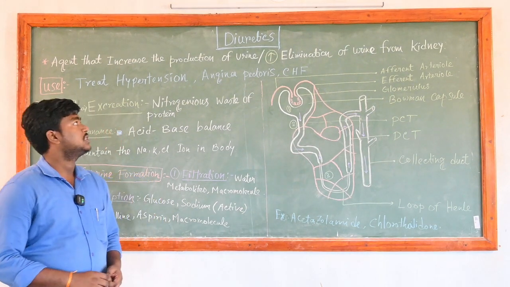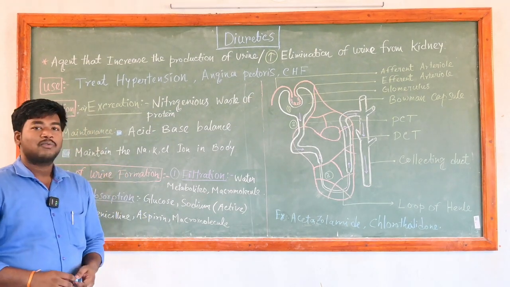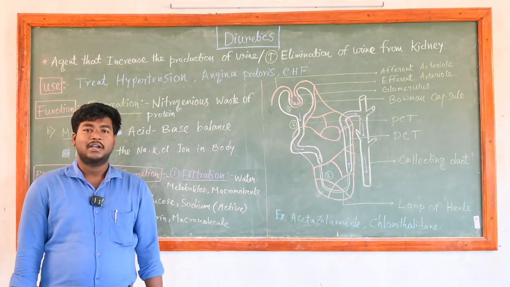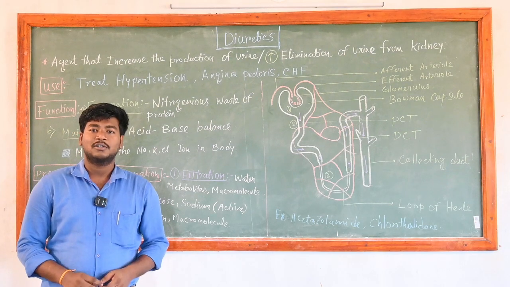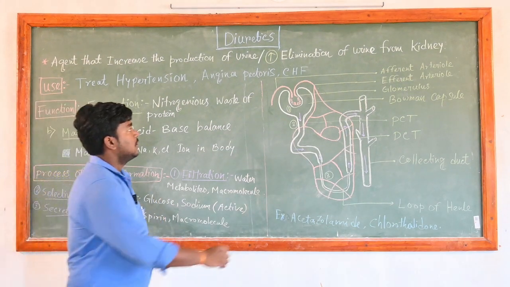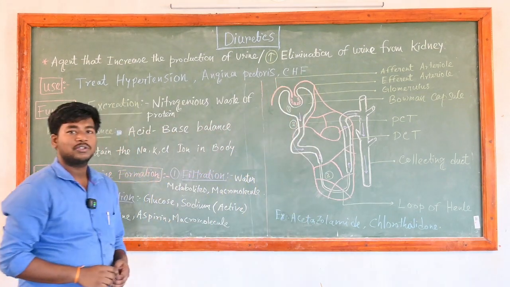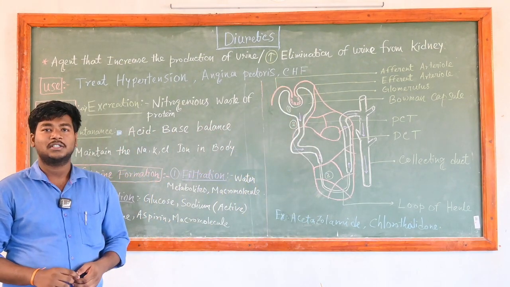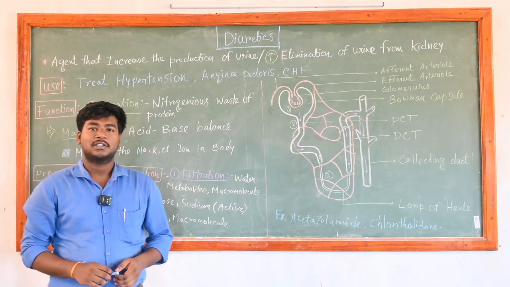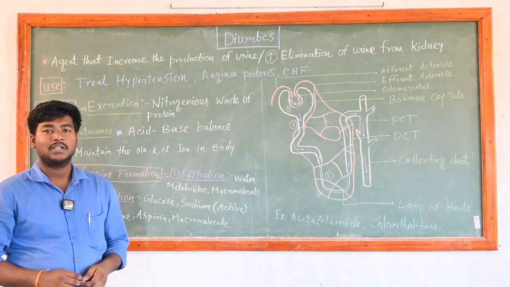Today I am going to discuss diuretics. First of all, you have to understand what diuretics are. Diuretics are substances which increase urine production, or we can say which increase the elimination of urine from the kidney. The question is, multiple urinations may be hazardous for the patient, or reduce patient compliance. So why do we need diuretics?